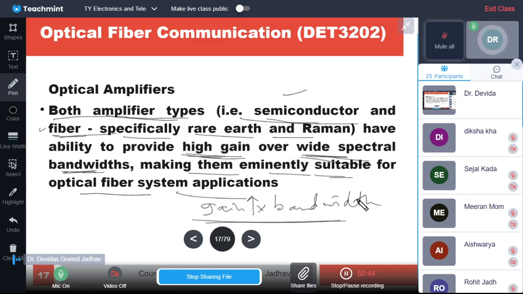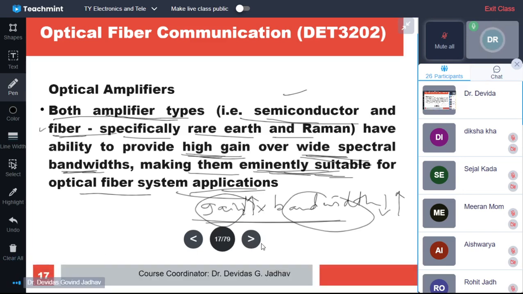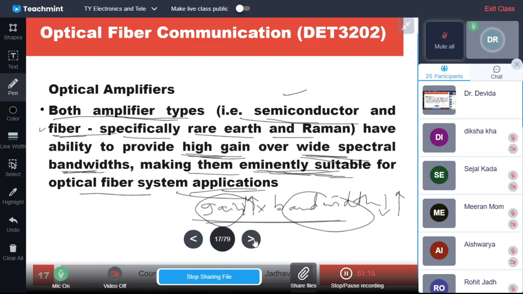As gain increases, bandwidth decreases, and as bandwidth increases, gain decreases. These amplifiers achieve both higher gain and bandwidth, so they are very suitable for system applications, except Brillouin. Brillouin has narrow bandwidth, but it has its own special application. Every property is used as an application.